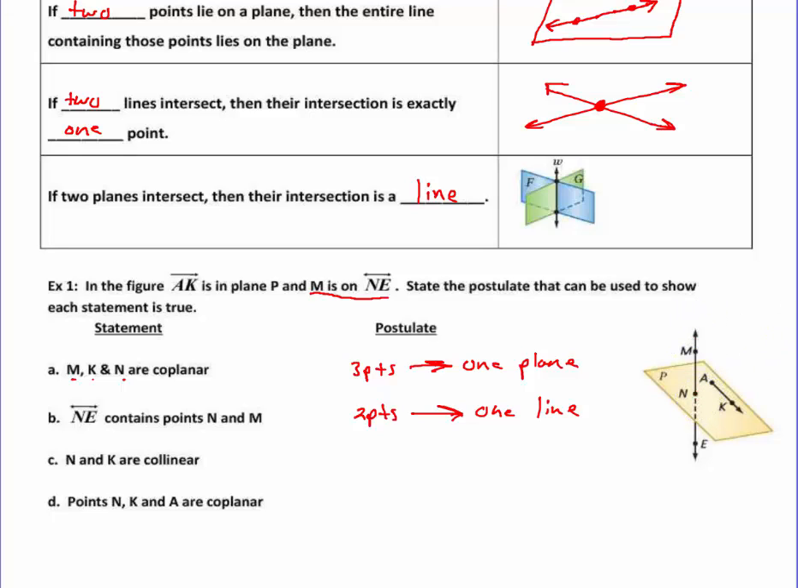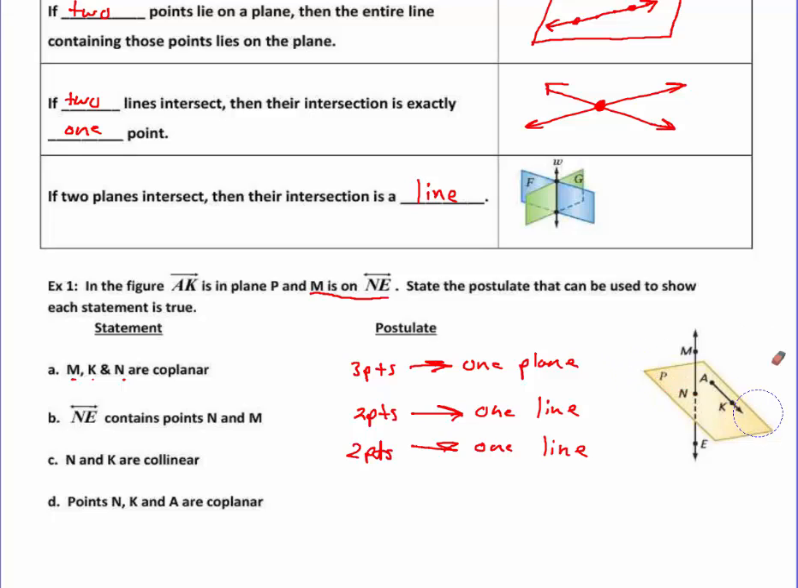The next one says that N and K are collinear. Again, we'll erase that. N and K. Well, there's no line between N and K, but we could draw one, and that would be the only one that could go through N and K. So that's another example of 2 points making one line. And our last one says that points N, K, and A are coplanar.